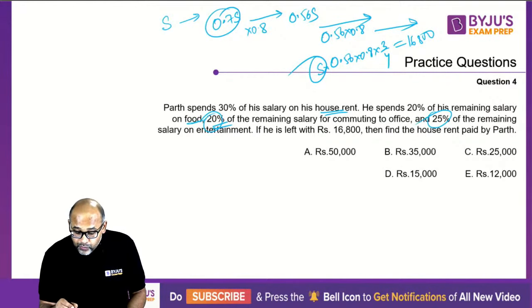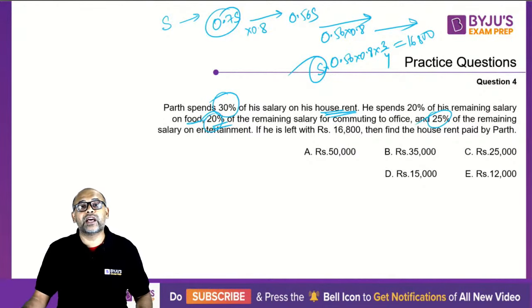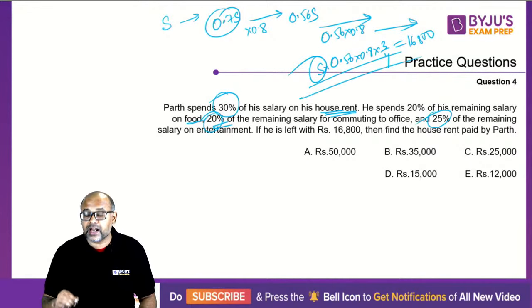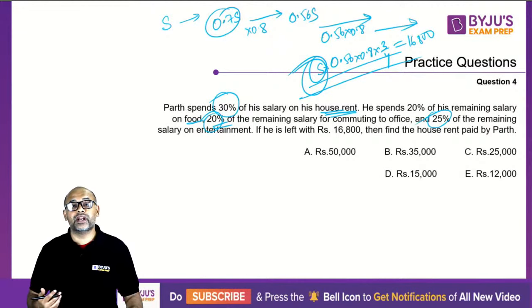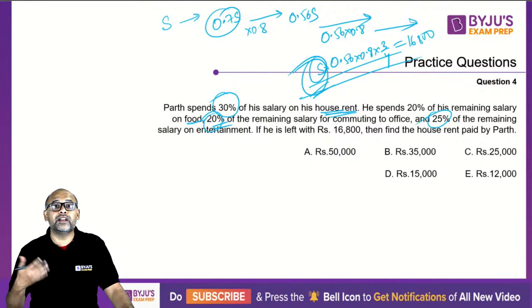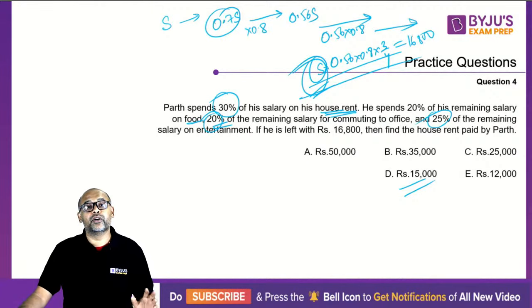Once you get your S, what they're asking you is the salary that you're using for house rent. So what is the house rent? 30% of your salary is your house rent. So 30% of your S is your house rent. You'll get your S from here, find 30% of that. It will turn out to be 15,000 rupees. So that's your answer. Is that clear, Sumit?